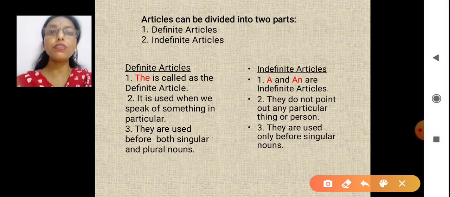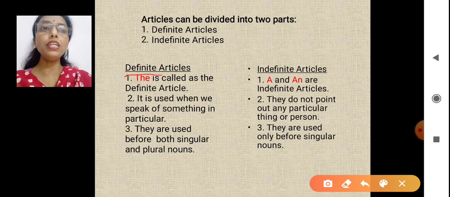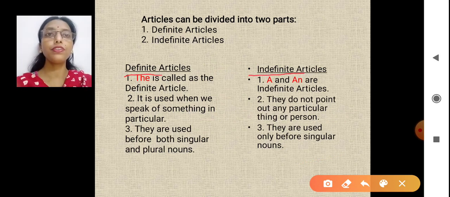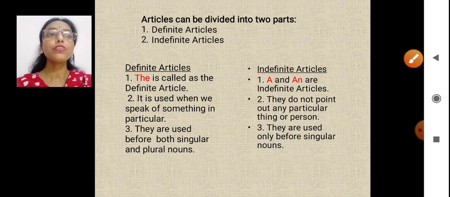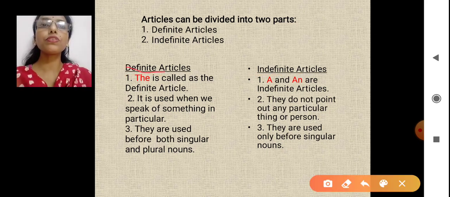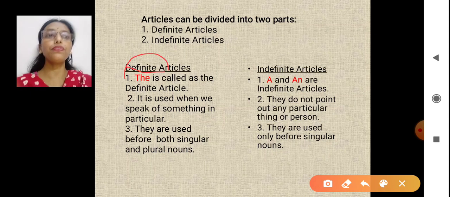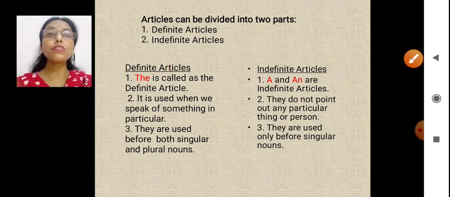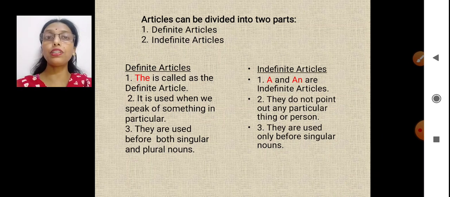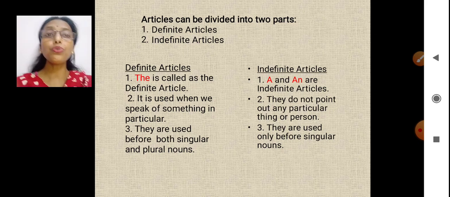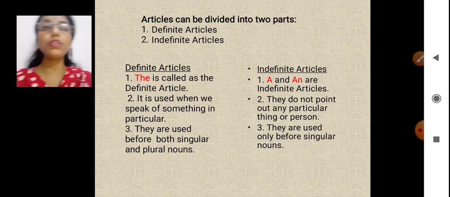You can see there on the screen. Definite and indefinite. Okay? So let's start with definite first. What is it? The is the definite article. Why? It is used when we speak of something particular.